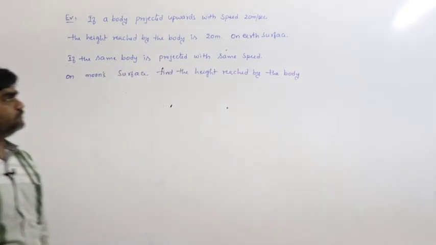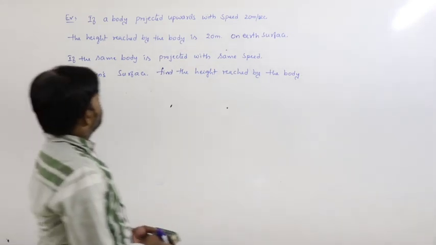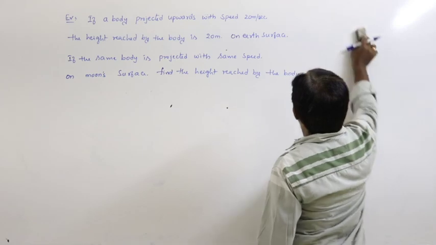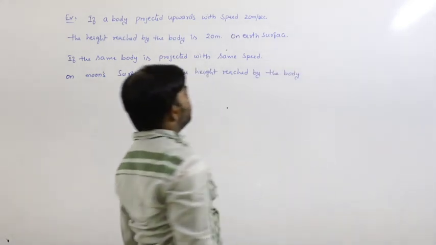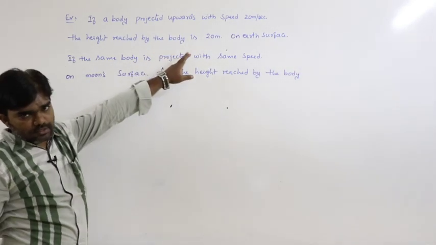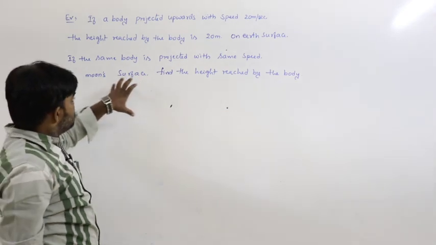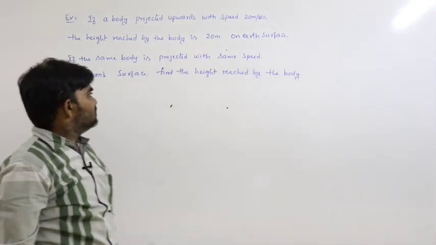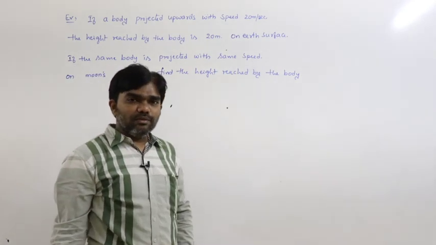That is the question. If a body is projected upwards with the speed of 20 meters per second on the earth surface, the height reached by the body is 20 meters. If the same body is projected with the same speed on the moon's surface, find the height reached by the body.